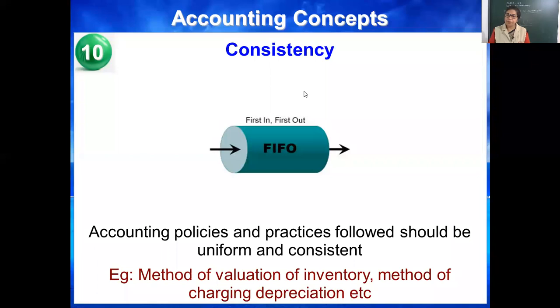In CBSE, for all the 5 papers, they gave you the timetable in advance. Even the time slot was given. That is consistent. Otherwise, what problem will you face? Every time you have to think. There will be confusion about what the time is. That's why for accounting, it is necessary to follow some method for a few years. Don't change them frequently. Okay, so today we completed 5 concepts.